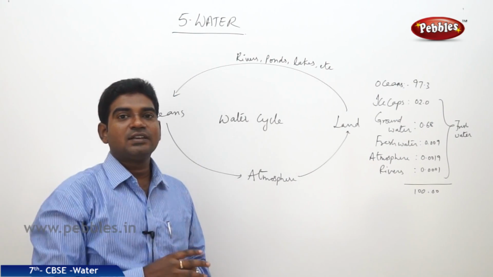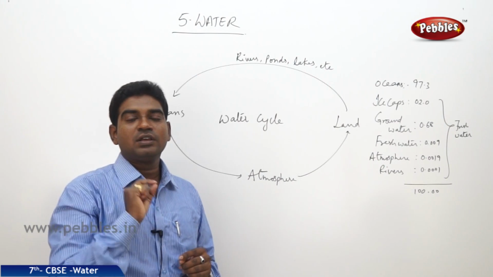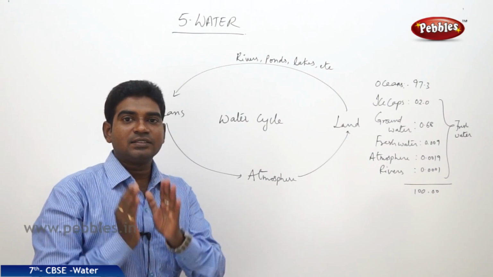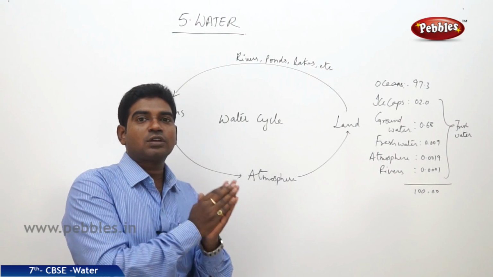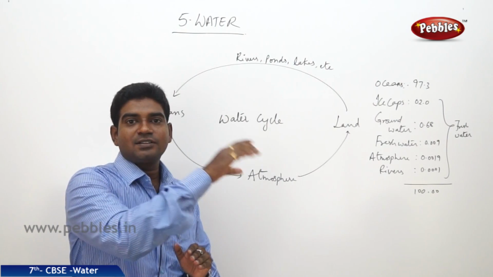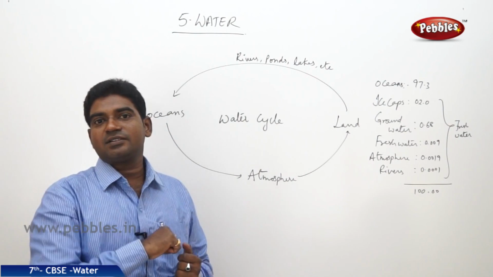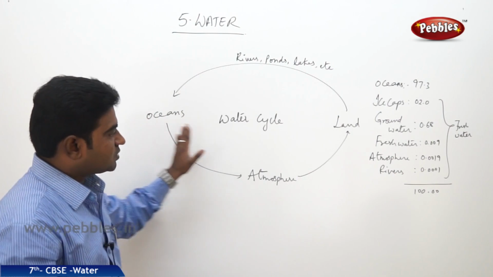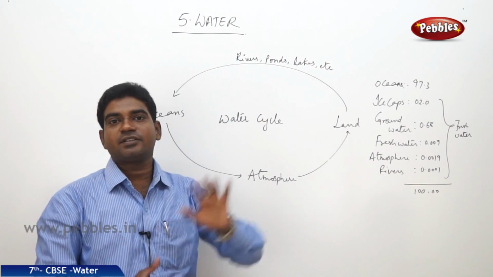This rain doesn't happen only at the place where the ocean evaporation happened. The clouds travel across with the winds, and the ocean water which got converted into water vapor reaches the nearby land or nearby place, and there it starts to rain. This water is collected or reaches the nearest lake or river. That's how water reaches from the oceans to the land, that is, the rivers, ponds, lakes, etc.